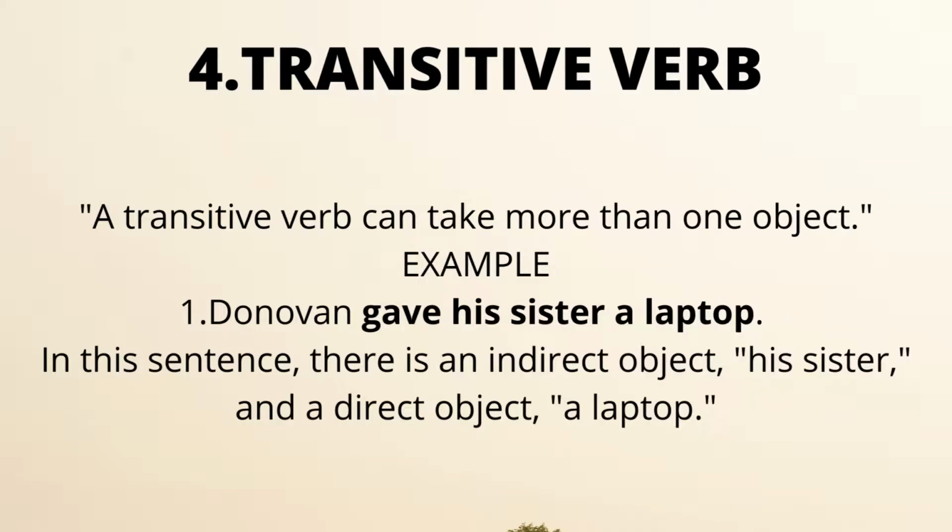The fourth type is the transitive verb. What is a transitive verb? A transitive verb can take more than one object. Actually, a transitive verb needs the assistance of an object to convey its meaning. For example, Donovan gives his sister a laptop. In this sentence, there is an indirect object, his sister, and a direct object, a laptop. So it is clear that for a transitive verb, the object is necessary.